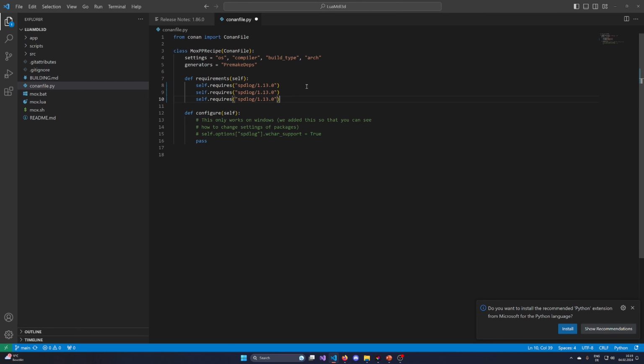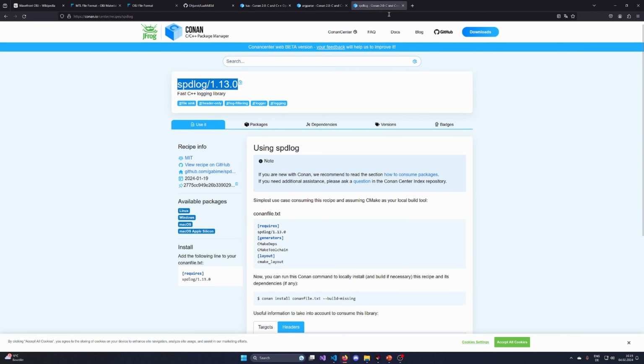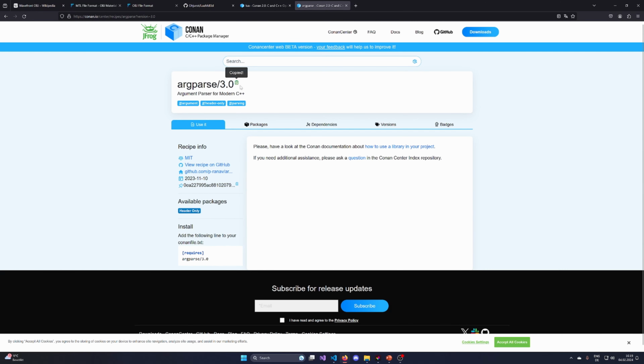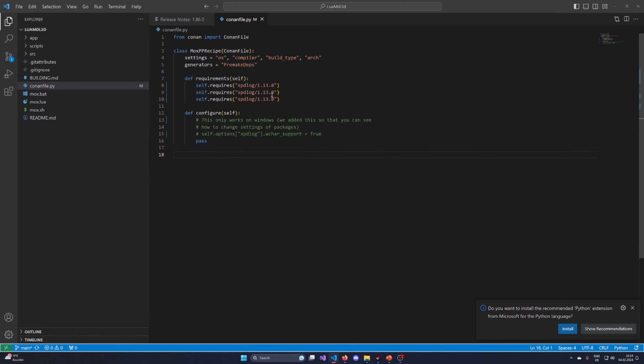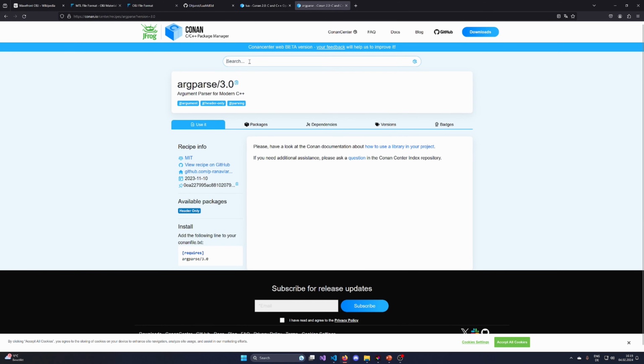Maybe this repository still has some problems here, no, they should be fine. Okay, so let's take spdlog, which brings us fmt here as well. Let's add arg parse for argument parsing, and Lua as well.